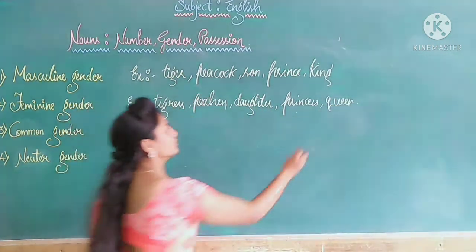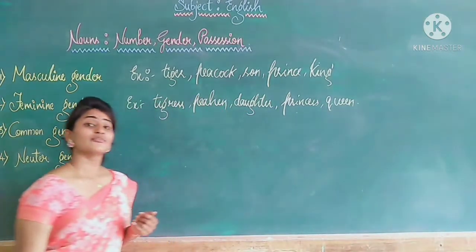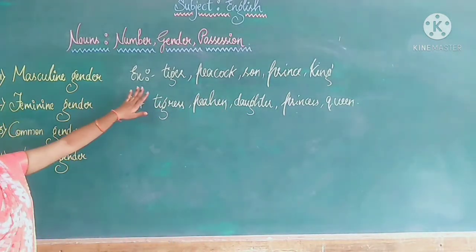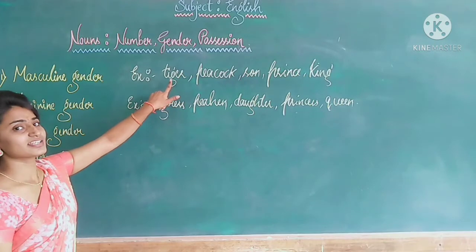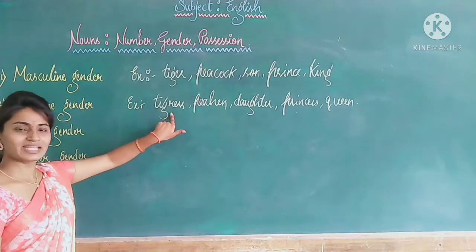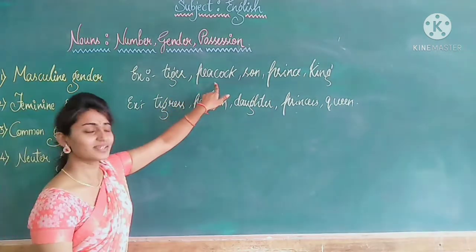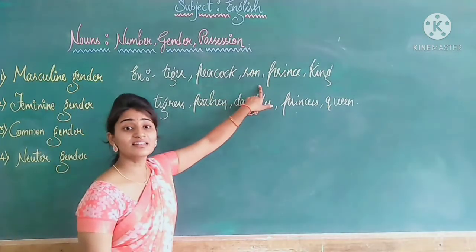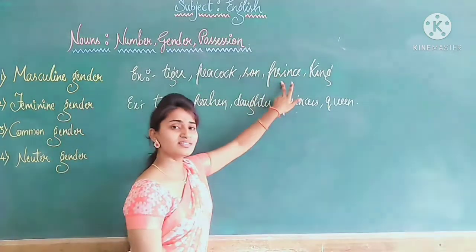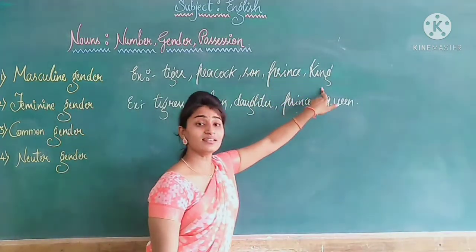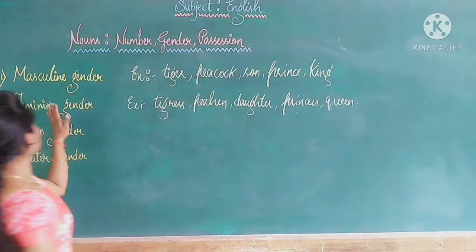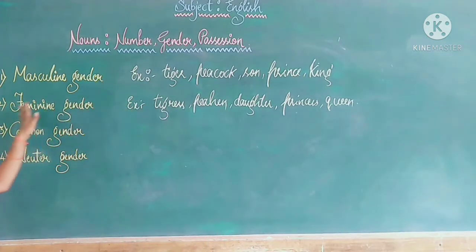So what I did, I wrote the examples of feminine. Can you see, tiger is masculine, feminine will be tigress. Peacock, peahen. Son, daughter. Prince, princess. King, queen. So these are the masculine gender examples and these are the feminine gender examples.